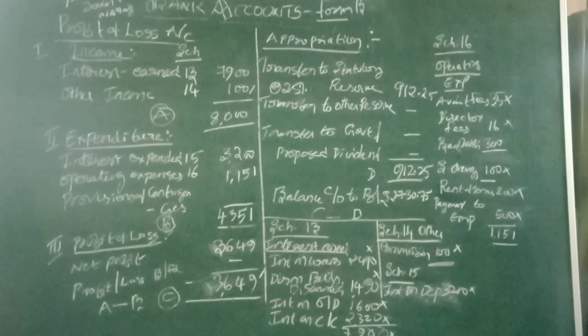Next item is interest on loan. I am getting a loan from a bank, so for that I have to pay the interest to the bank, right? So it is interest received by the banking company. That's why we should take this item as interest on loan.